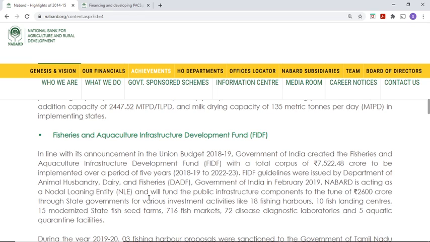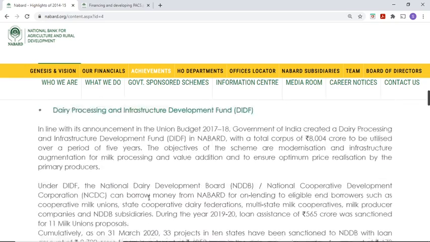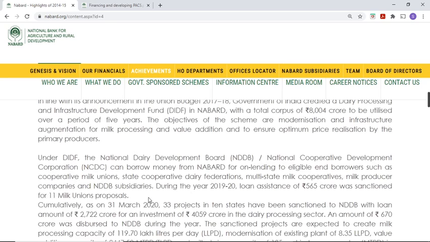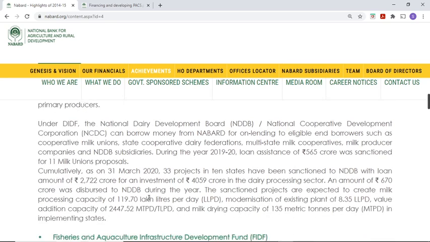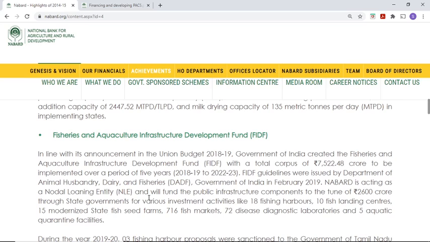Okay, before going on, see, the dairy processing corpus fund is 8,000 crore and the period is 5 years, and the purpose is augmenting infrastructure in dairy technology, right? And the Fisheries and Aquaculture Infrastructure Development Fund is for fishery related activities, from the budget in 2018-19, corpus is 7,500 crore.